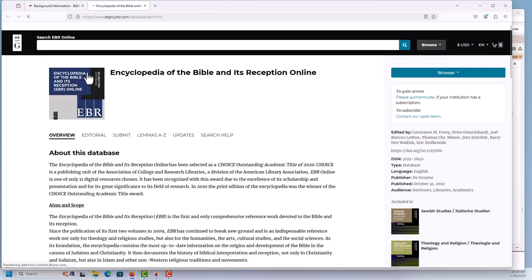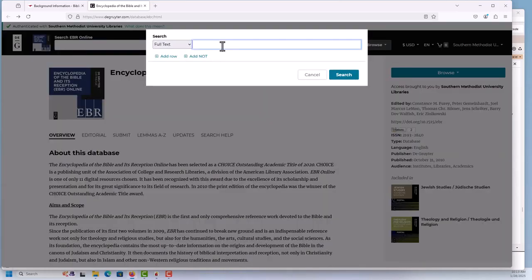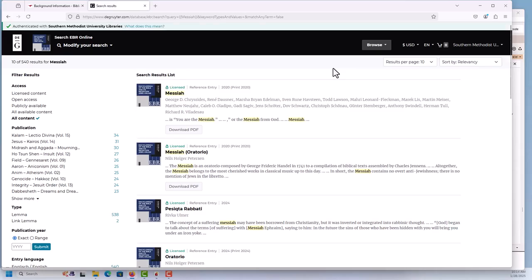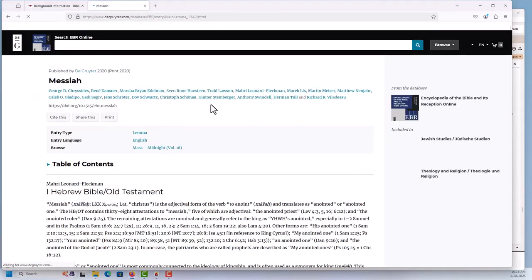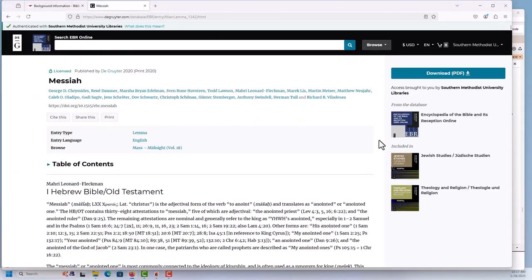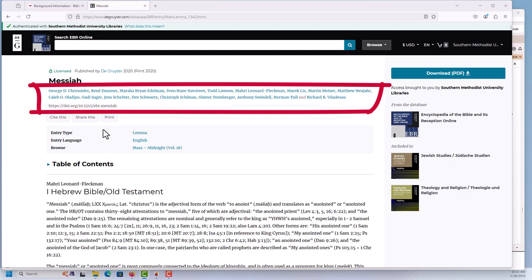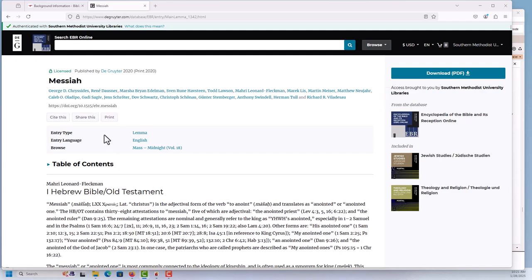Let's look up Messiah in the Encyclopedia of the Bible and its reception. You will see a list of results related to the term Messiah. The first entry is the one we want, as it is about the term itself. The article is divided into multiple sections. It lists the title and author or authors up top. It also provides options that allow you to create a citation for this article or to print it.